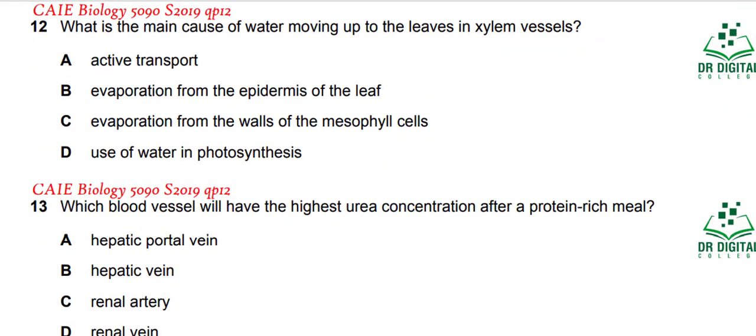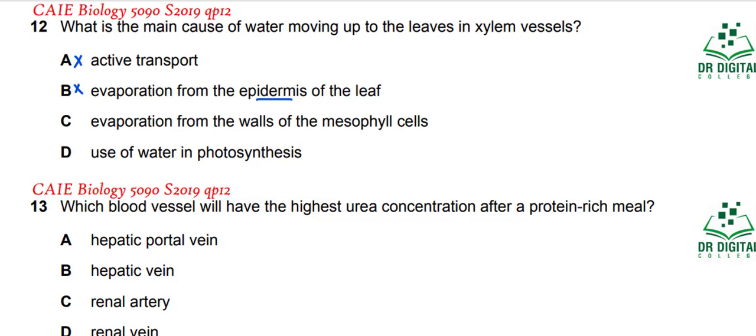In question 12, what is the main cause of water moving up to the leaves in the xylem vessel? Active transport. You know that active transport is not done in the xylem because this is a dead tissue. Evaporation from the epidermis of the leaves. Evaporation is not from the epidermis because there is cuticle present at the epidermis, so this is not the answer.